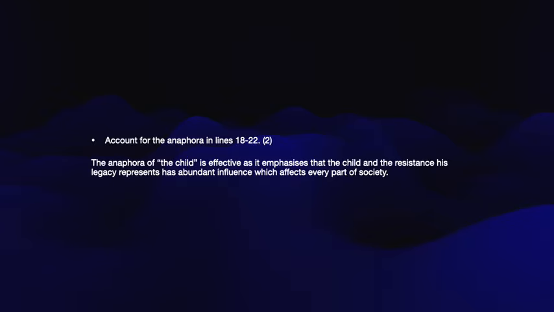Question 3. Account for the anaphora in lines 18 to 22. The anaphora of the child, I should have maybe put here, it's the repetition of the word or phrase at the start of subsequent lines, to really show my marker I know what anaphora is, but I have quoted the anaphora, which is good enough as well, is effective as it emphasizes that the child and the resistance his legacy represents has abundant influence which affects every part of society. So in this answer, I'm going to get a mark for showing I know what the anaphora is and for my explanation, which as you can see links to the theme of the poem. So whenever you're in doubt, link the figure of speech to the theme or the message of the poem, or in this case the poetic device.